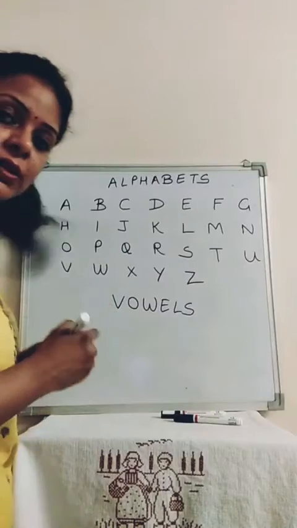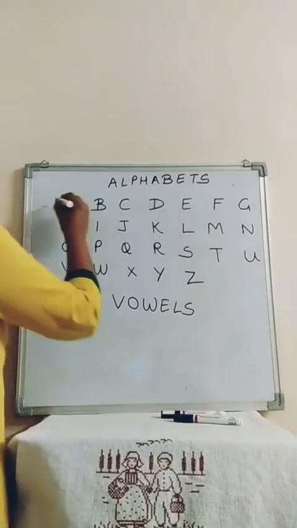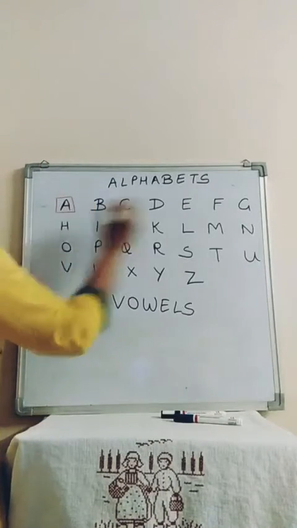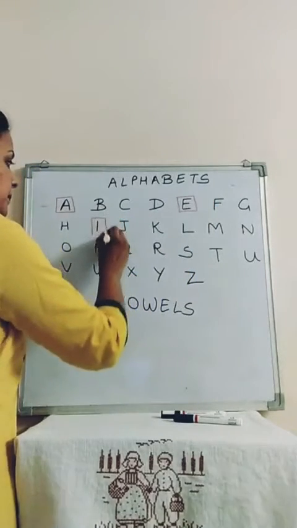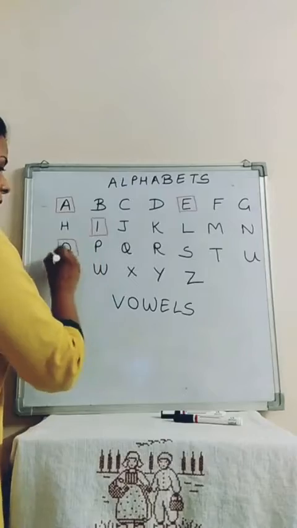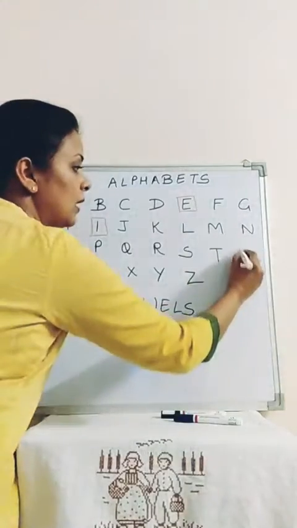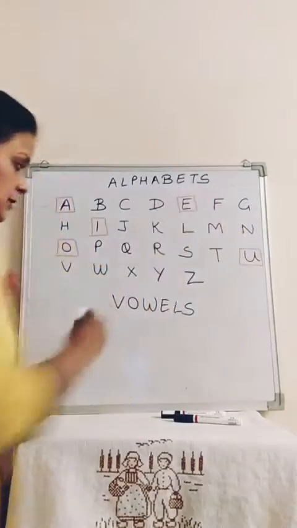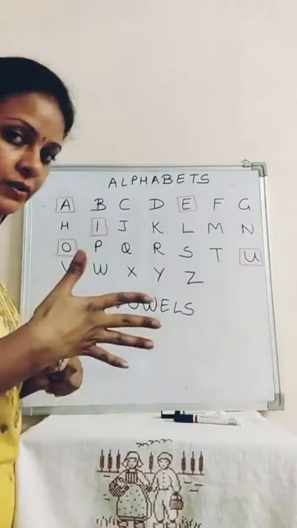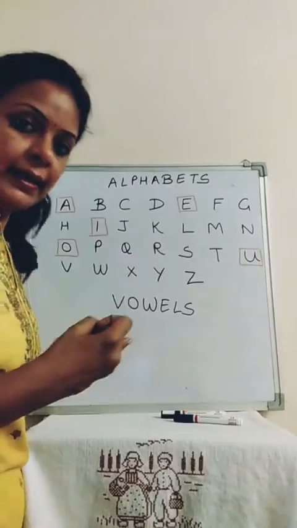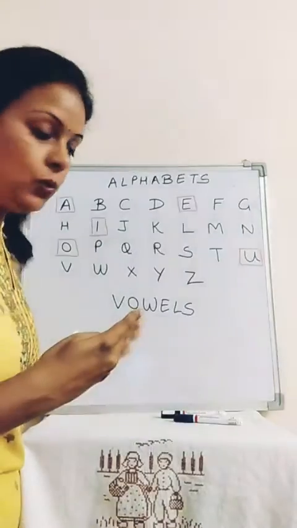So let me mark all the vowels for you all. A, E, I, O and U are vowels. Okay. So how many vowels are there in alphabets? 5 vowels are there. A, E, I, O, U.